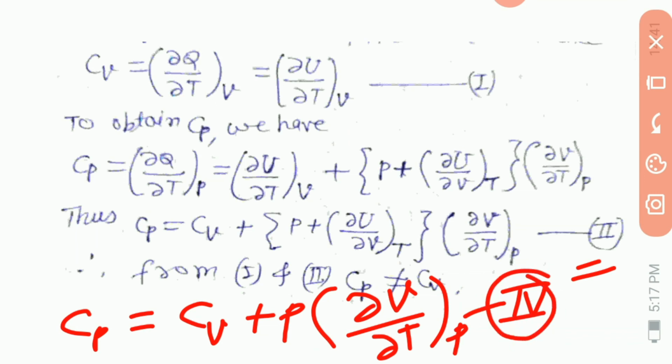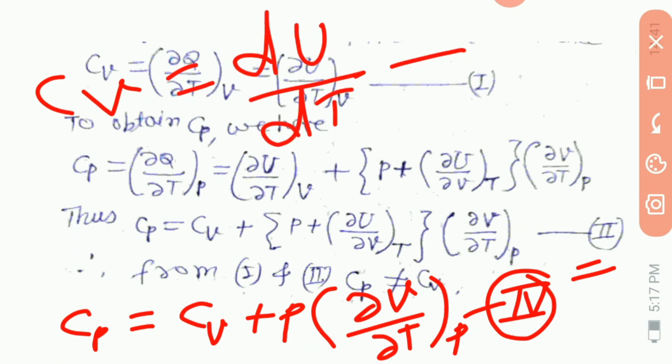And Cv is equal to dU/dT is equation number 3.